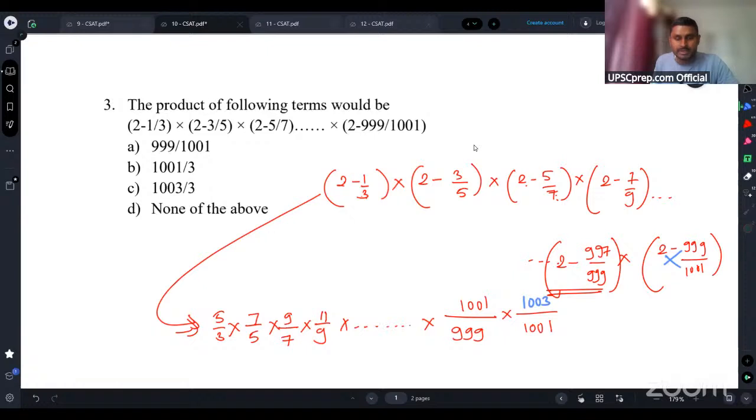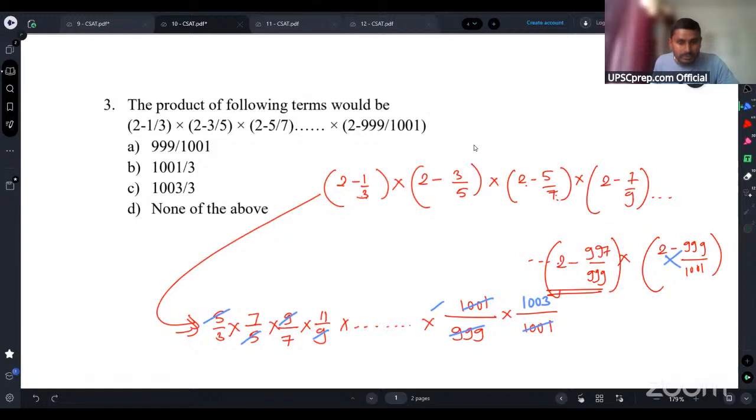Now if you see, guys, this is very much possible. This 5 will get cancelled, 9 will get cancelled, right? Similarly, this should be 7 by 9, right? This 1001 and 1000 will get cancelled, this 999 will get cancelled somewhere, right?